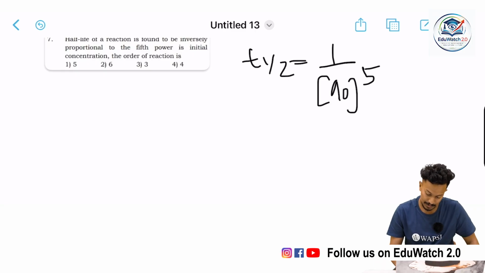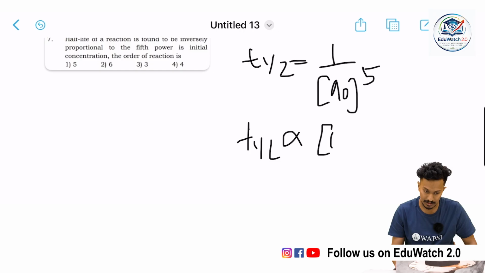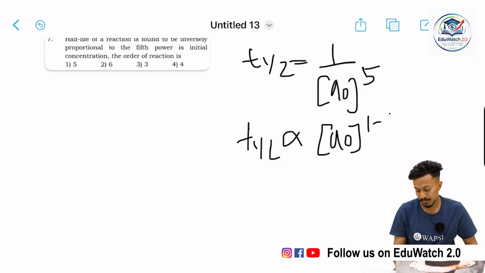Well, we also know that T half is directly proportional to A0 to the power 1 minus n.